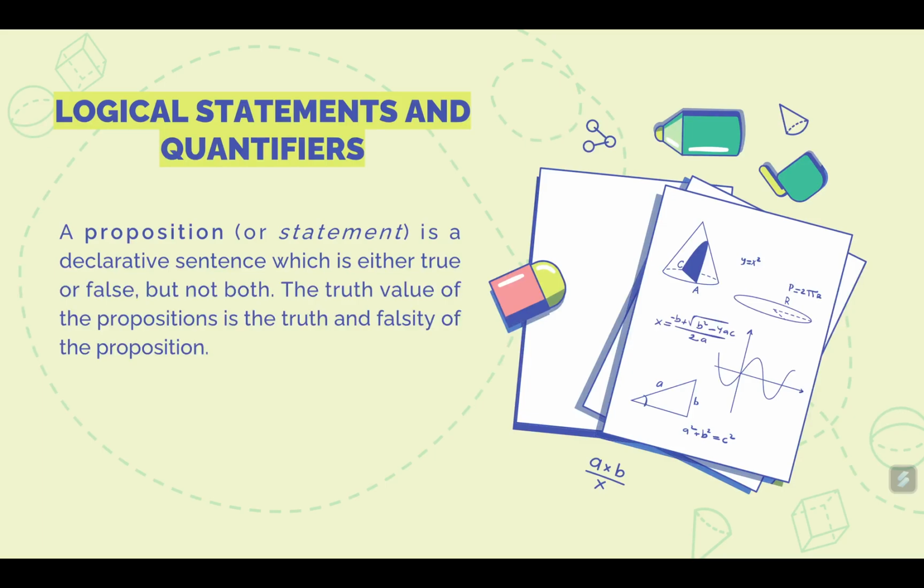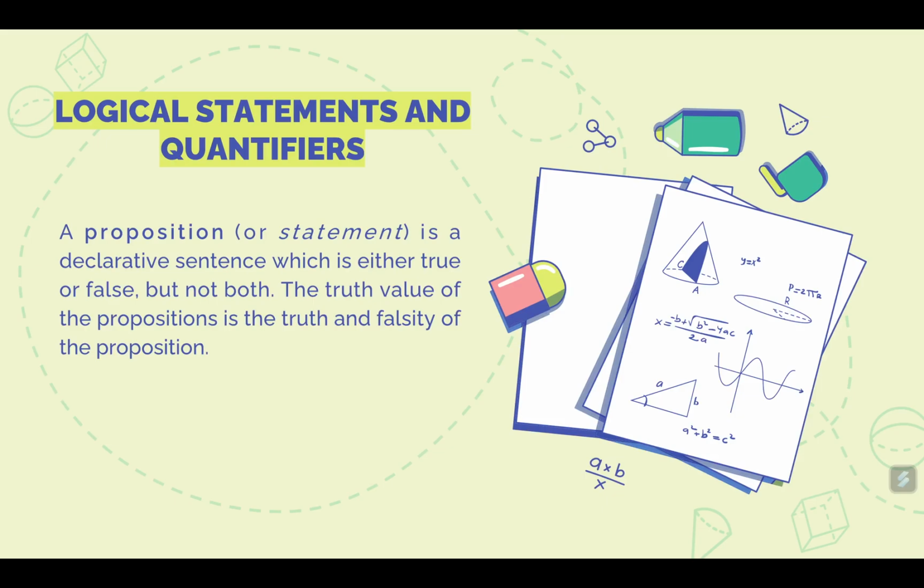So we now go to our first definition. So what is a proposition? A proposition or statement is a declarative sentence which is either true or false but not both. The truth value of the proposition is the truth and falsity of the proposition.